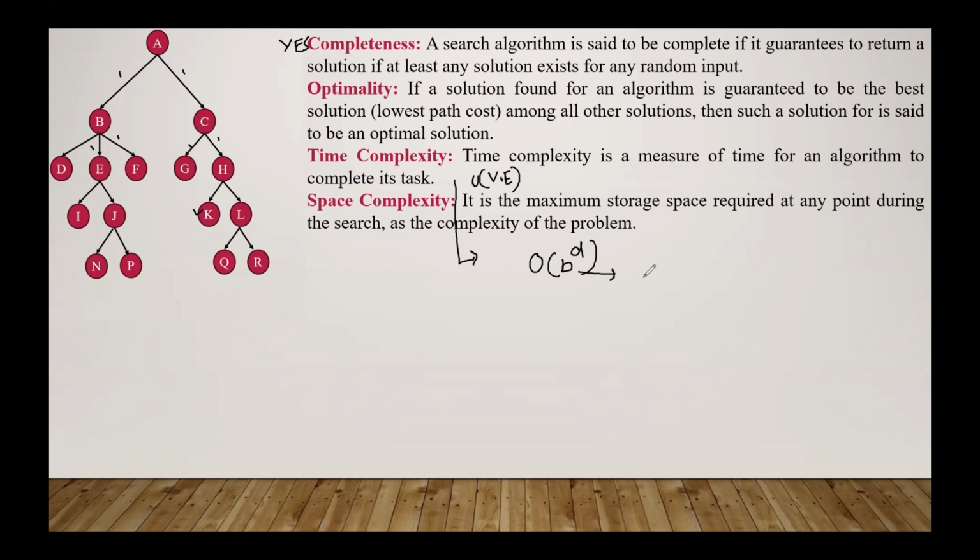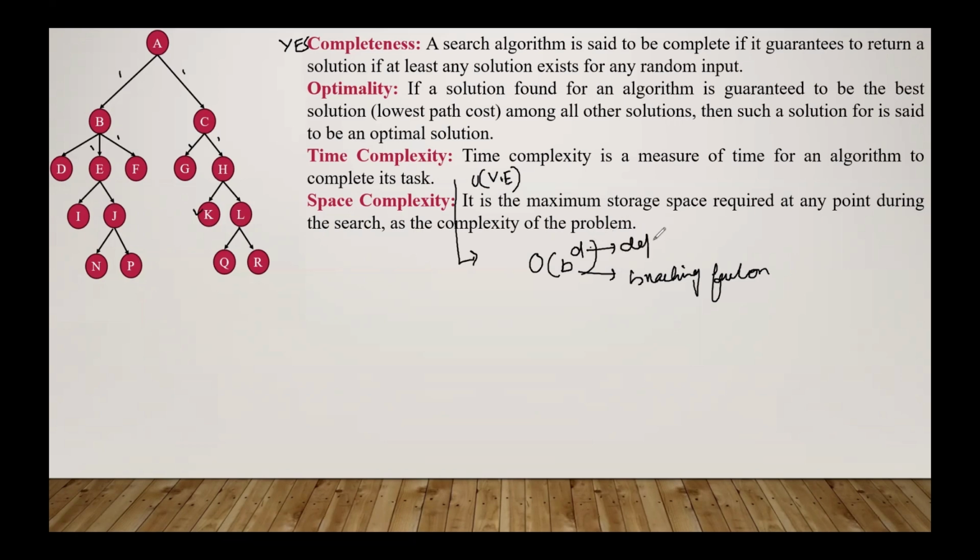So here b is the branching factor, or we can say the number of possible children at any level.